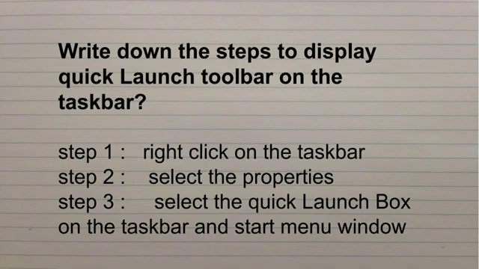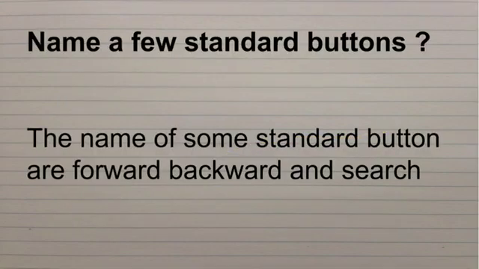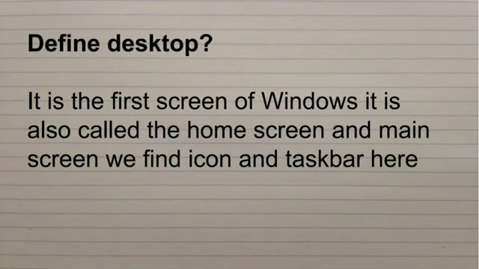Okay kids, then the next question, name a few standard buttons. The names of some standard buttons are forward, backward and search. Then the next question in the classwork, define desktop. What is desktop? It is the first screen of window. It is also called the home screen and main screen. We find small icons and taskbar here. This is going to be the next one.